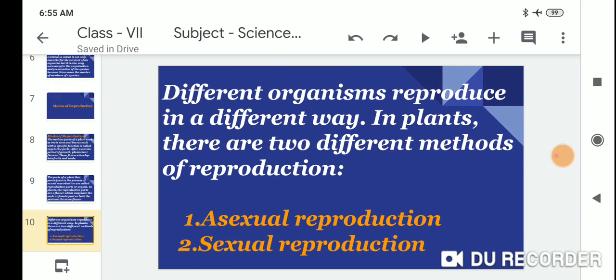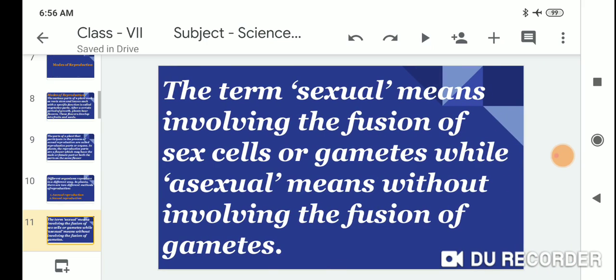Different organisms reproduce in different ways. In plants, there are two different methods of reproduction. So there are two types of reproduction. First one is asexual reproduction, second one is sexual reproduction.